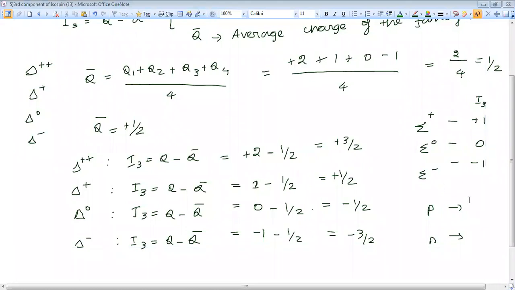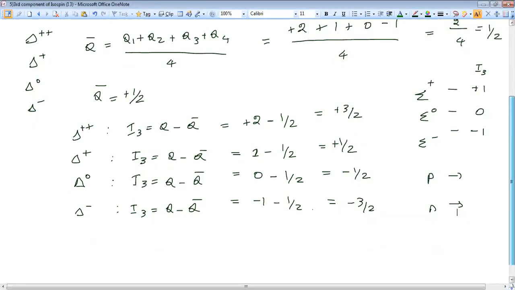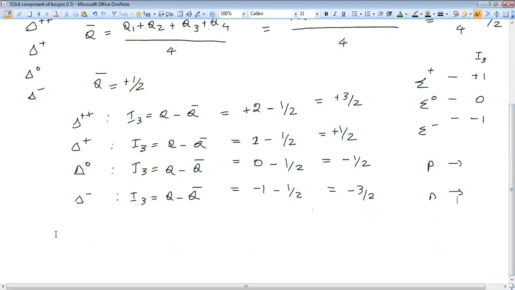Okay, I think some of you have not got the right answer, so I'll explain. Proton and neutron. What is the charge of proton? +1. What is the charge of neutron? 0. And how to calculate average charge? 1 plus 0 by 2. Average charge is 1/2.